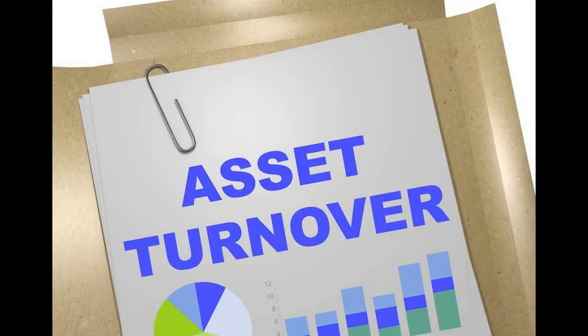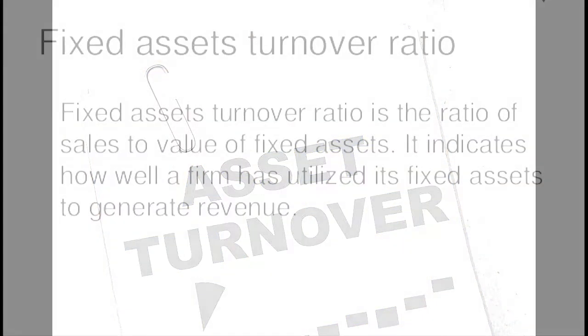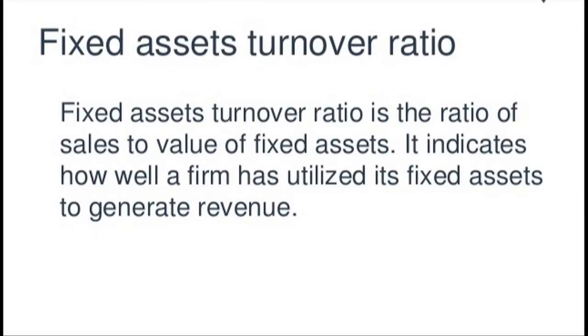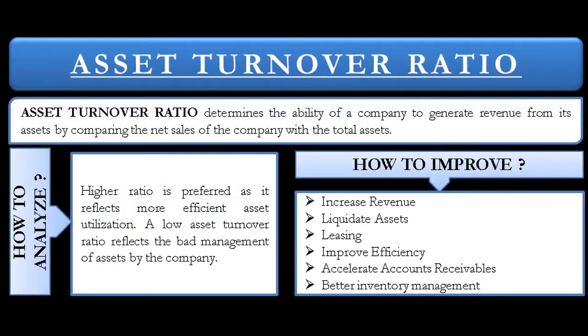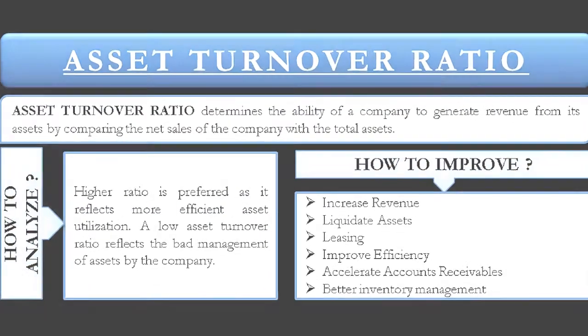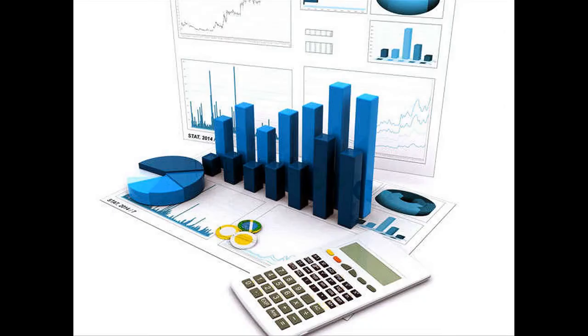Next comes the asset turnover ratio. It shows how effectively the management is using assets to generate revenue. The higher the ratio, the better it is, as it indicates that the company is generating more revenue per rupee spent on the asset.